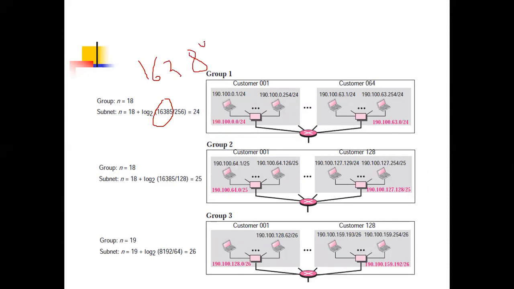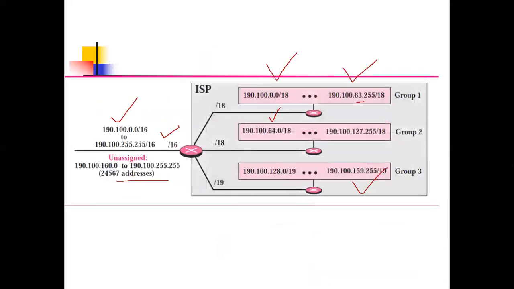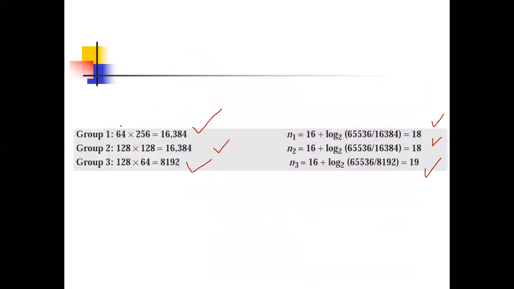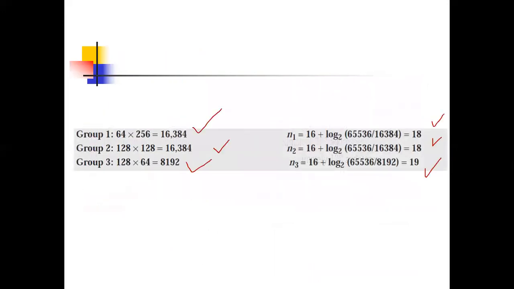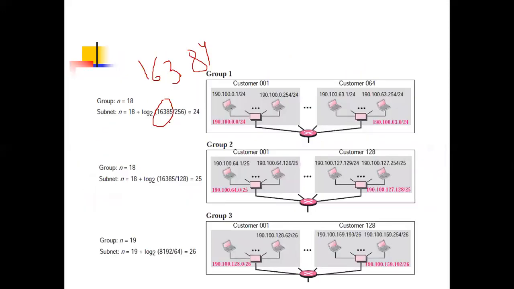So 18 plus log base 2 of 16384 divided by what address? 256 addresses. The total address is 256. So the group 1 address is 256, and as per 256 it will be 24. So for the first group customer-wise, your network length will be 24.